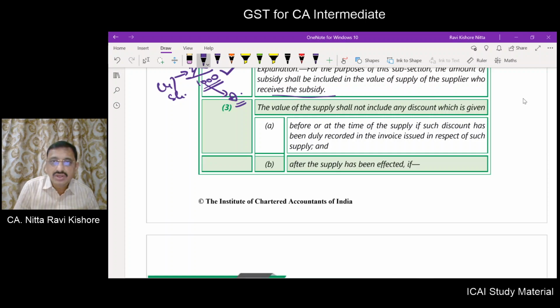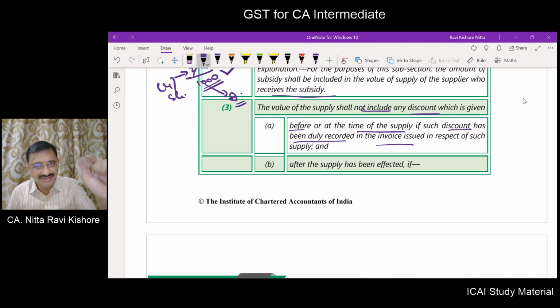So the supply will not include any discount, but however there are certain conditions. If a discount is given before or at the time of supply and has been duly recorded in the invoice, that has to be deducted from the invoice.